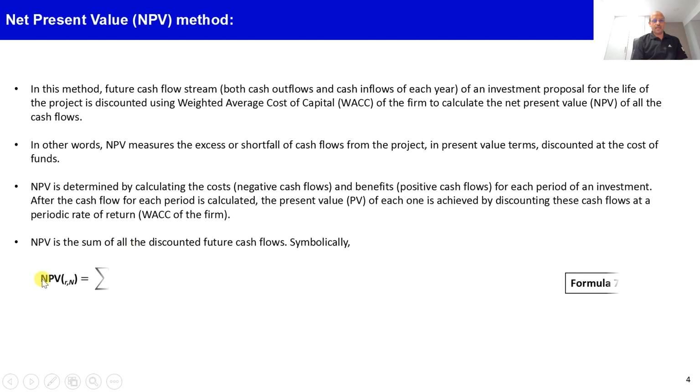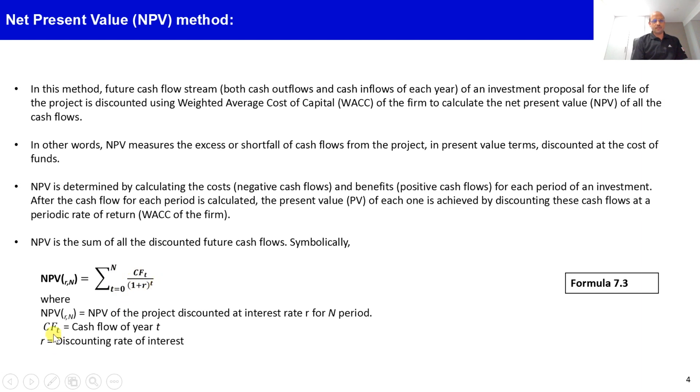Symbolically, we can say NPV is the sum of the present value of all future cash flows, and the formula is CFt, which is the cash flow for the period t, divided by a factor of (1 + r) raised to the power t. That's called the discounting of the future cash flow. Here CFt is the cash flow of year t, and r is the discounting rate of interest, the minimum or expected rate of return that the management requires on the investment.